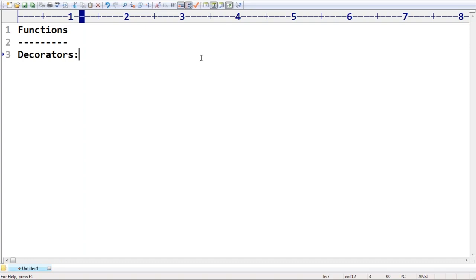So my decorator is always going to take some input function as an argument. Are you getting it? A decorator is itself a function which is always going to take some function as input, and it's always going to generate some function as output, right? Remember that.